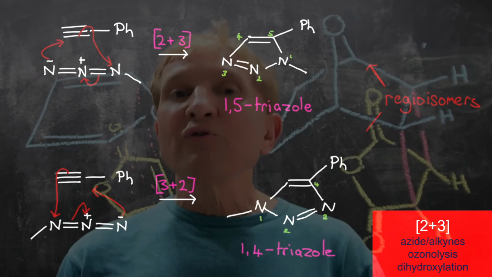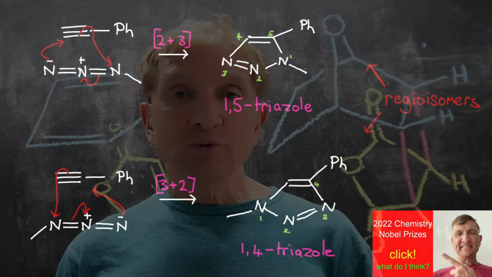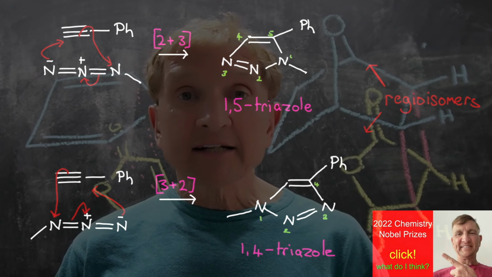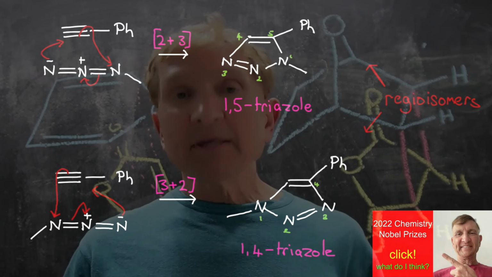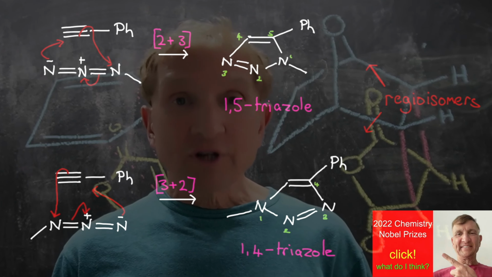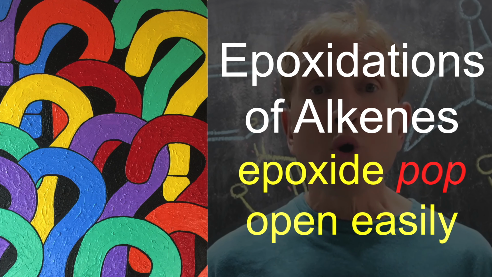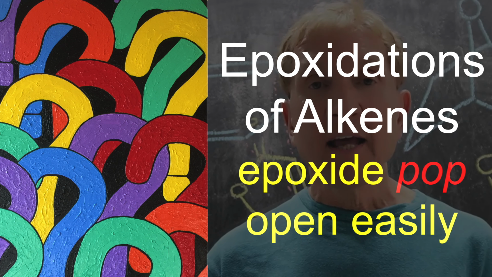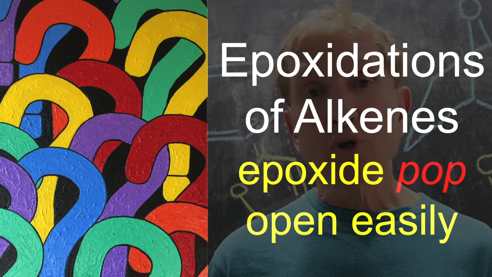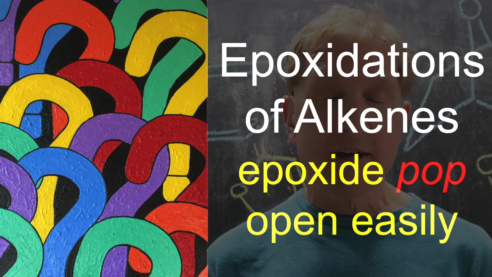Only the 1,4 regioisomer is formed when copper is added as a catalyst to this reaction. It becomes 100% regioselective. More on regioselectivity is described in my book and video on epoxides.